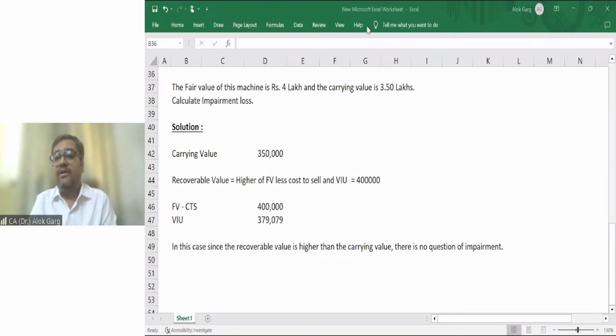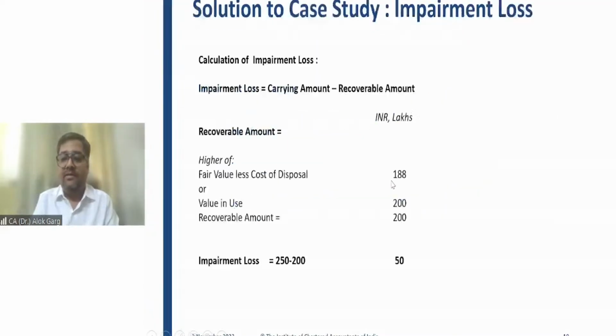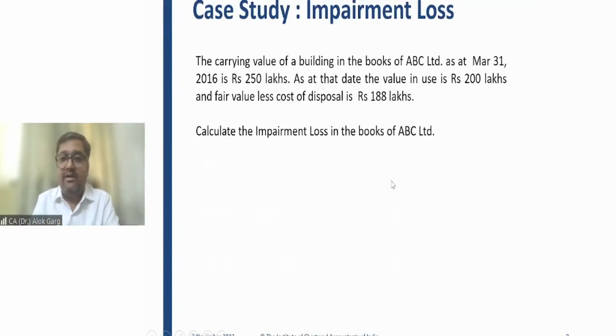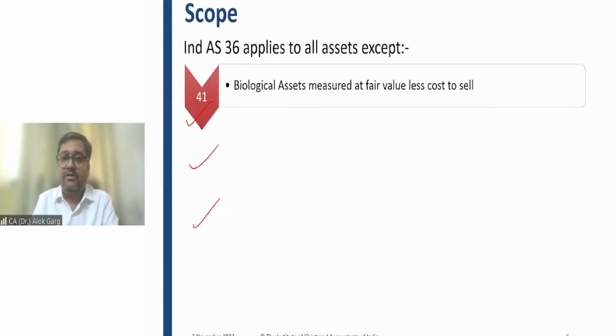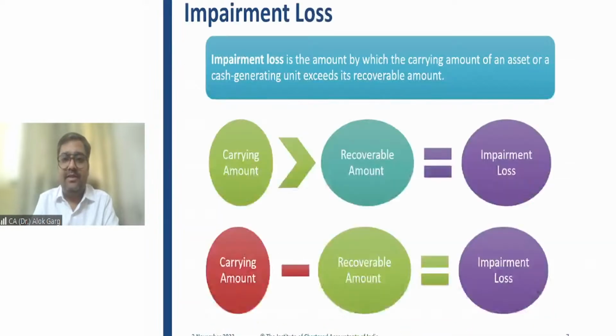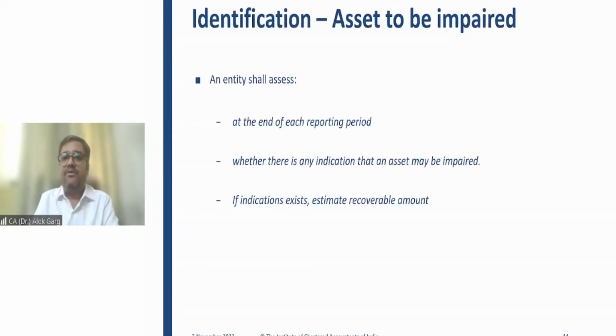Friends, now let's talk about the next part. So far we have understood what is your recoverable amount, what is your impairment loss. So we have already understood these things, right? Now let's talk about the next part: identification of an asset which may be impaired.